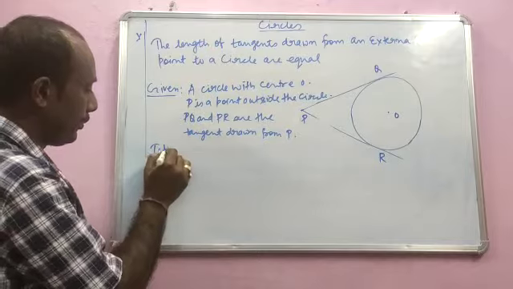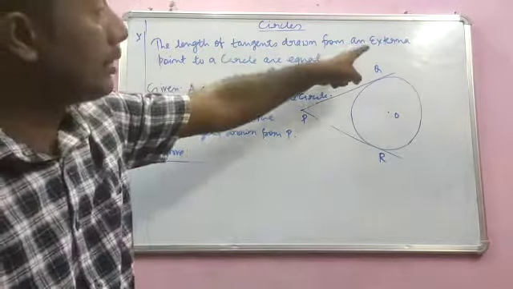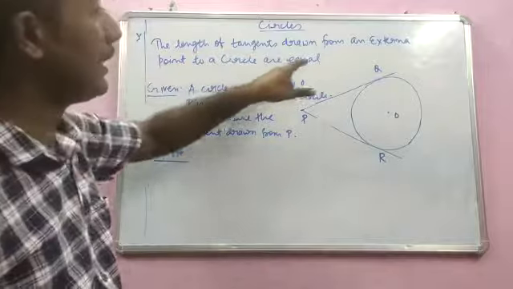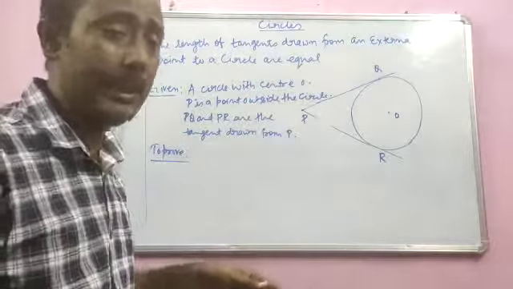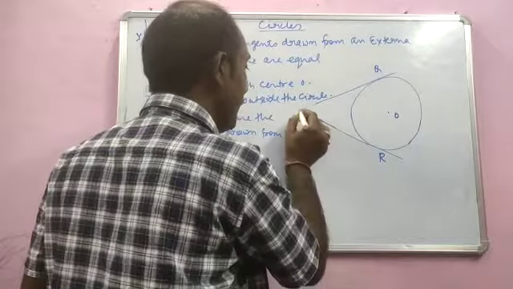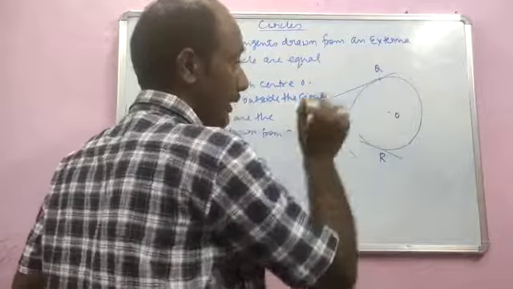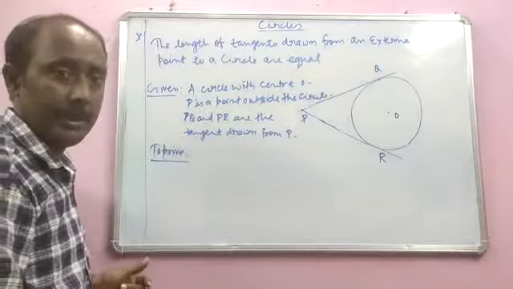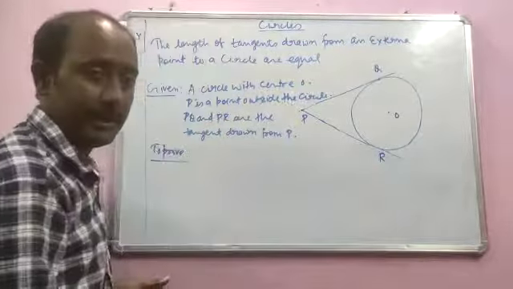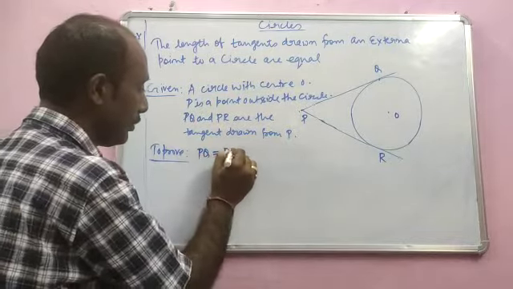And what we have to prove here? So if you go through the statement, length of the tangents drawn from an external point to a circle are equal. Now what is the meaning of length of the tangent? Length of the tangent is the length from this external point P to the point where it touches the circle, this point of contact. So PQ is the length of the tangent, and PR is the length of the tangent. So here we have to prove that these lengths are equal. PQ is equal to PR.